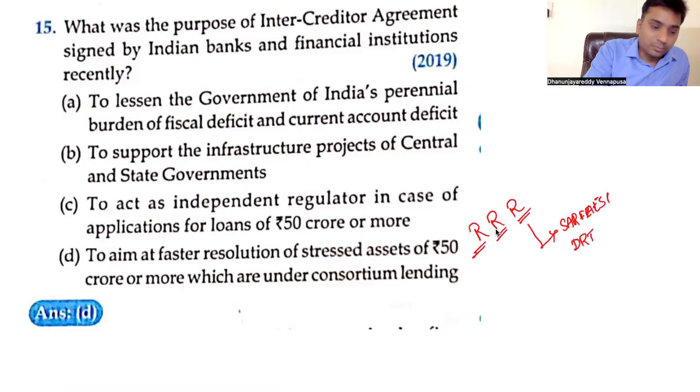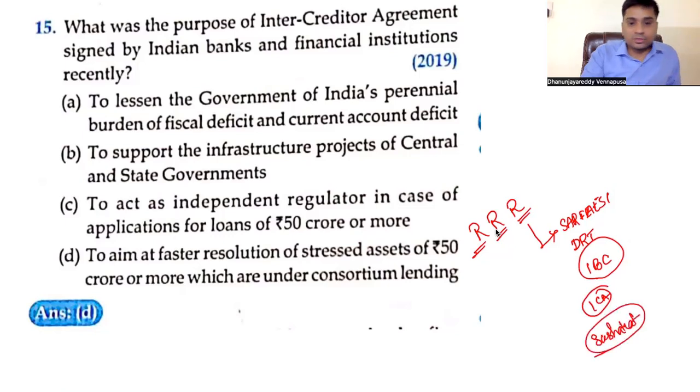As they are not working properly, the Government of India went with the IBC Code 2016. As a process of the IBC Code, the Insolvency and Bankruptcy Code, one insolvency procedure is the intercreditor agreement. This is as a part of the Sashakt approach. So Project Sashakt has been in news because of that. So this is regarding the so-called faster resolution of stressed assets.